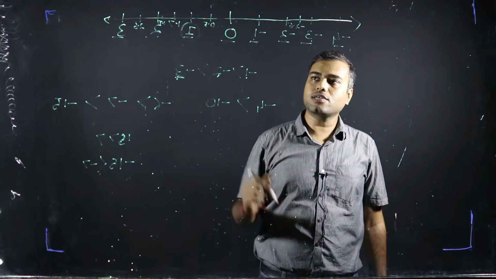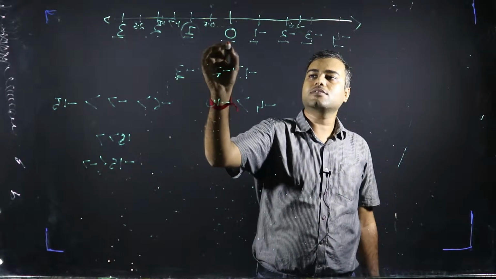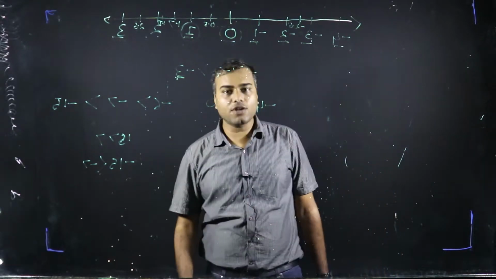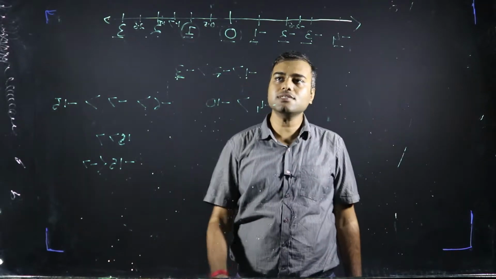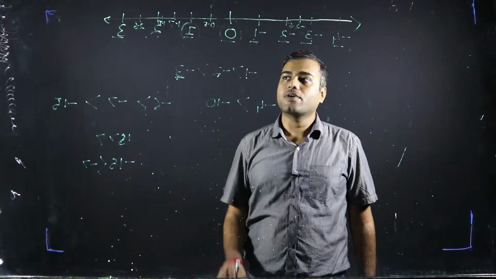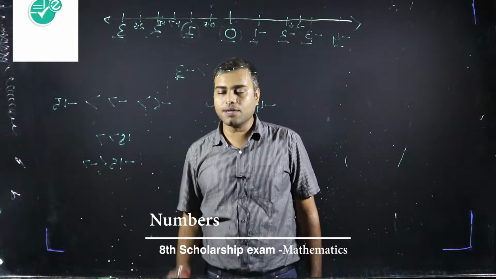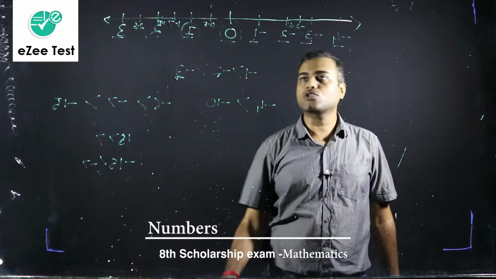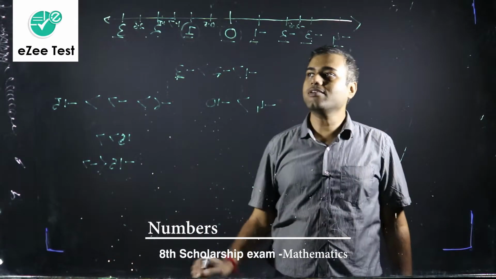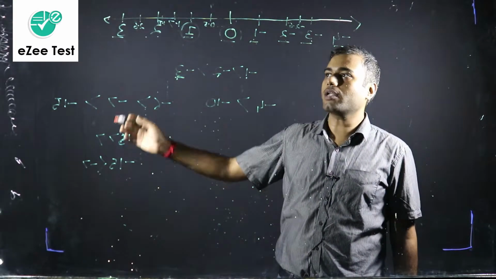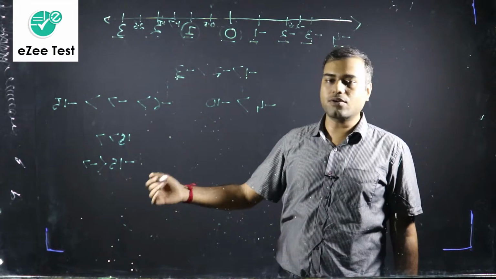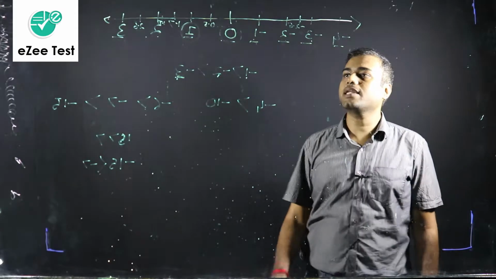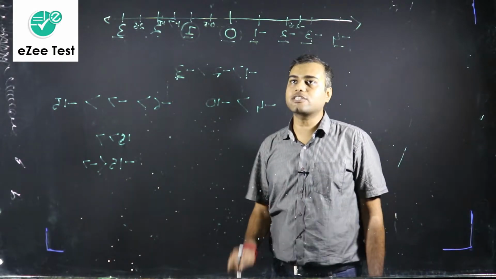Second point, what is the smallest whole number? Smallest whole number is 0, right? Because whole numbers start from 0. So we cannot have any whole number which is less than 0. And as we did in the case of natural numbers, what can be the largest whole number? We cannot think of it. So the largest whole number does not exist. It will go on and on. Any number that you can write, there is another number which is larger than that. So we cannot think about any largest whole number or a largest natural number.